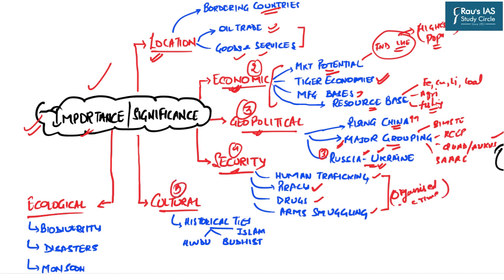Next comes the fifth dimension, that is the cultural angle. Now, the historical ties of all the countries which border this particular Indo-Pacific region are very important. We have Islamic ties, we have Buddhist ties, as well as Hindu ties. For example, Islam which spread from the West Asian region which borders the Indian Ocean spread in India also. Similarly, Buddhism and Hinduism spread from India towards other parts of the world.